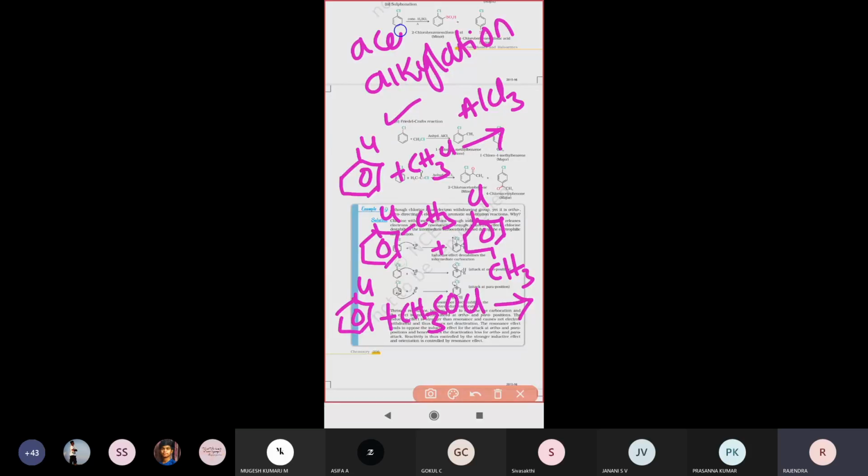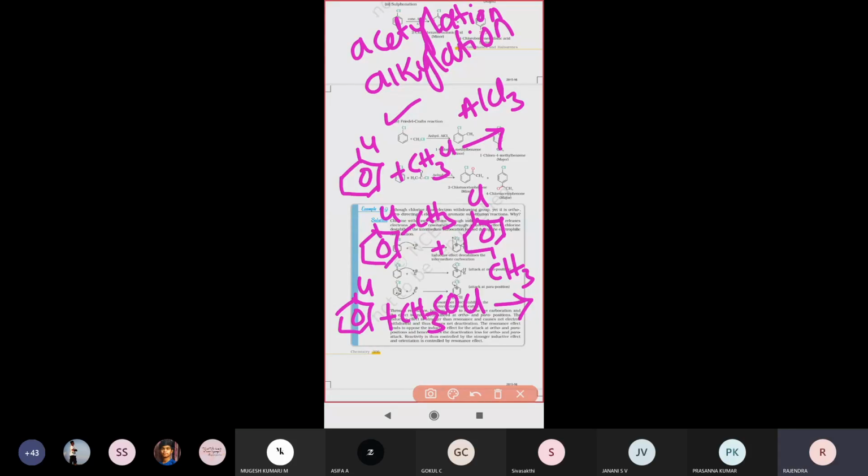Just try to understand these words: alkylation reaction and acetylation reaction. Acetyl is nothing but CH3COCl, and treating with it is called the acetylation reaction. Alkylation is nothing but treating with an alkyl halide, and that is called the alkylation reaction.